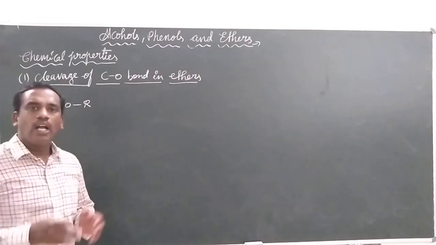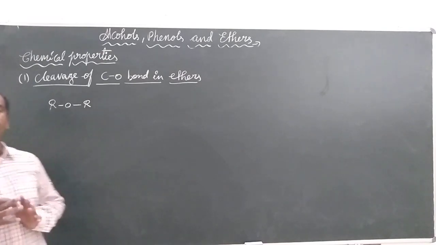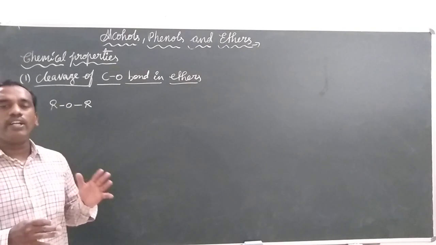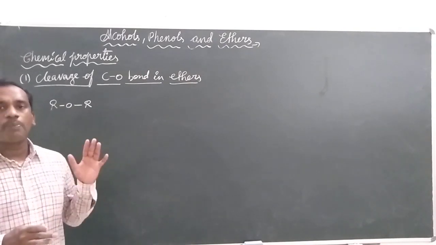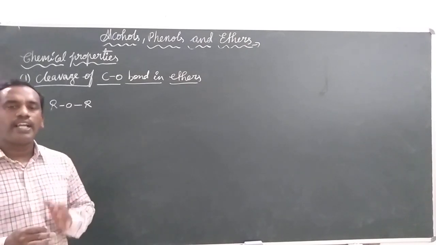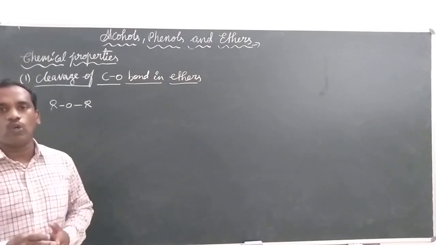Among the preparations, we have discussed the dehydration of alcohols as the first preparation, and the second preparation, Williamson synthesis. Now we are going to discuss the chemical properties of ethers. Don't forget that ethers are the least reactive functional groups.